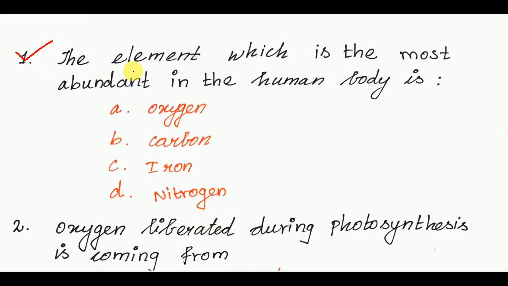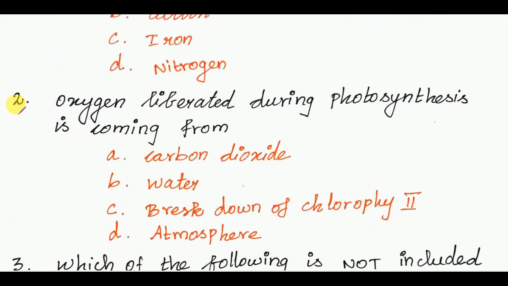The element which is the most abundant in the human body is? The answer is oxygen. Next, second question. Oxygen liberated during photosynthesis is coming from? The answer is water.